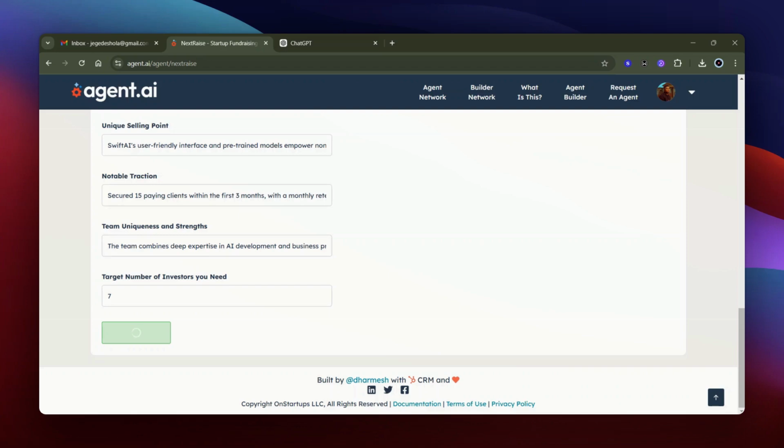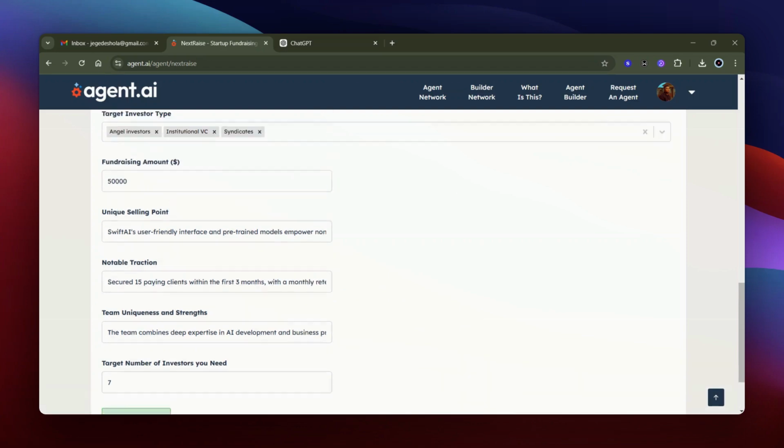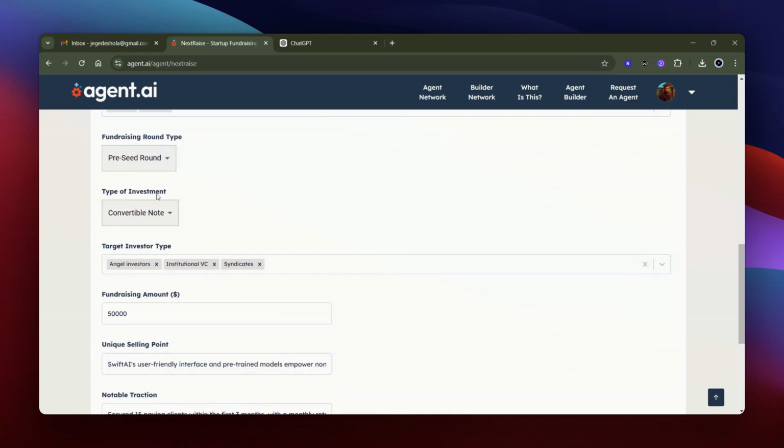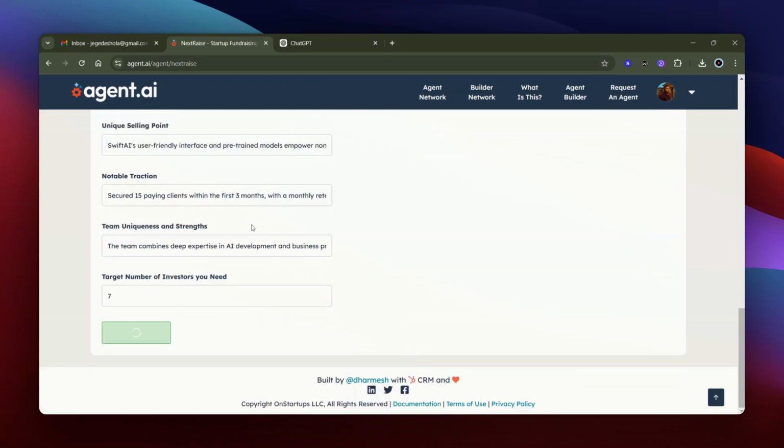And the fourth one creates a term sheet based on your details. That's why we asked you here for the type of investment and round. So it uses these details to create term sheet templates that can still be further refined based on other traction that has happened, your runway, and other details. So it does that too.